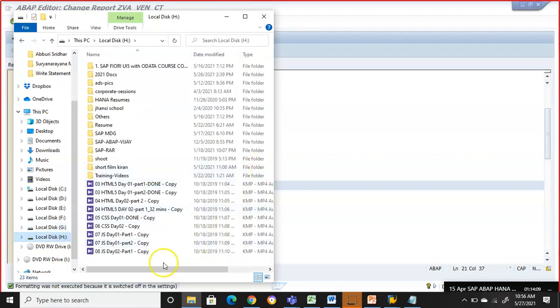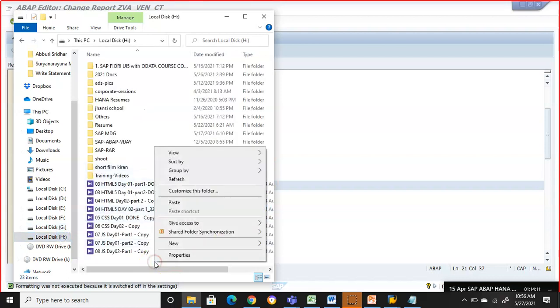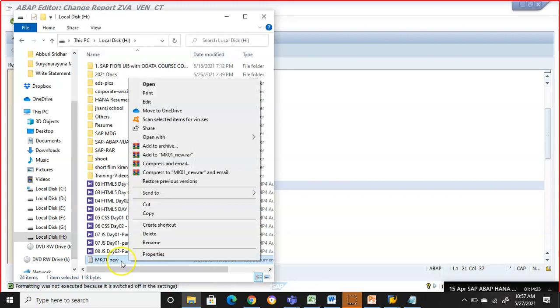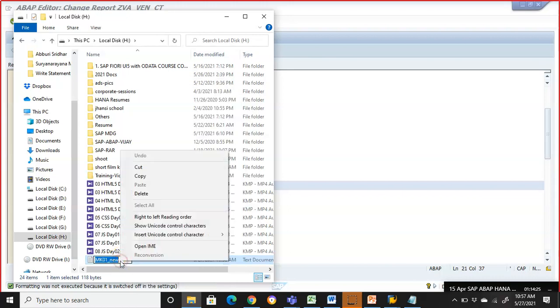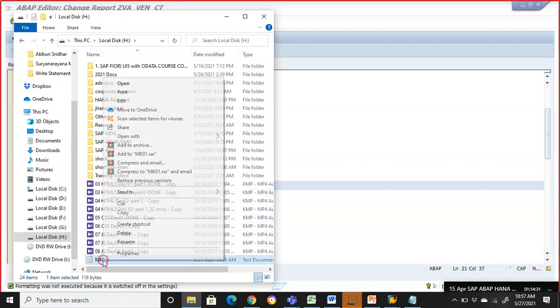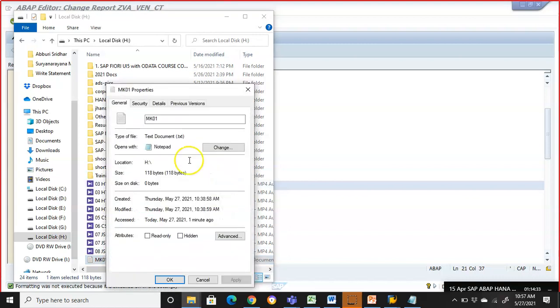I'll keep it in the drive actually. Okay, this is the one. So what we'll do is, this is the one which we have, and because of the link, I just want to cut short the length of the link. Okay, I'll go for this MK01. So what I do is right click on it, properties.